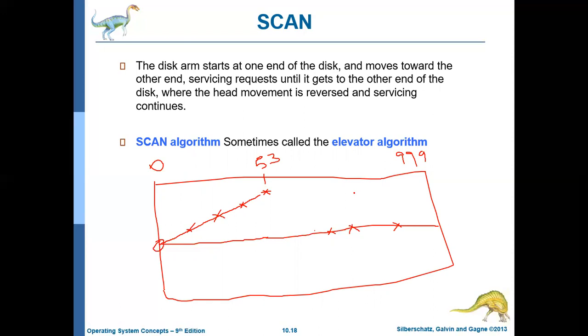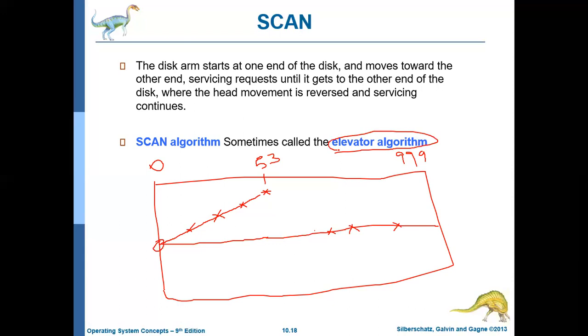So like that the head will scan the entire cylinders in the forward direction and also in the backward direction. When the head is moving in the forward direction, whatever the requests in that direction it will satisfy. When it is moving in the backward direction, whatever the requests in that direction it will satisfy. So this algorithm is also called the elevator algorithm.